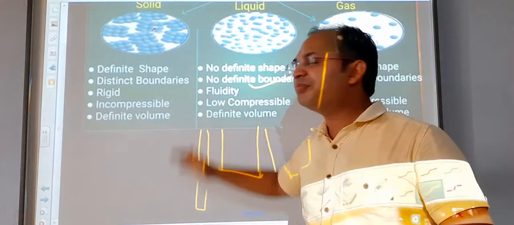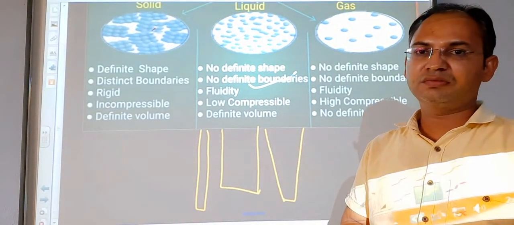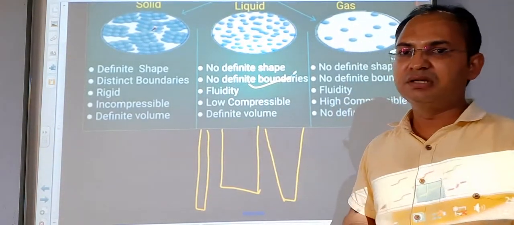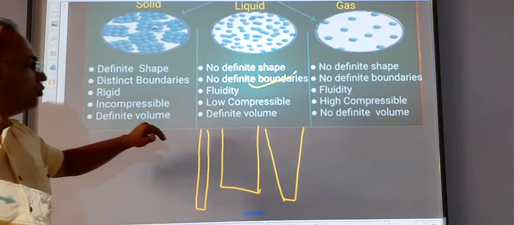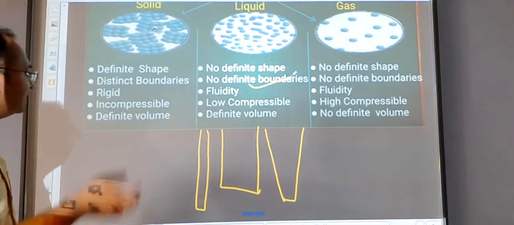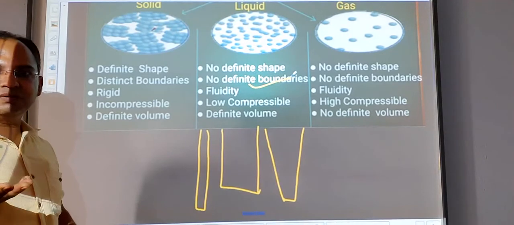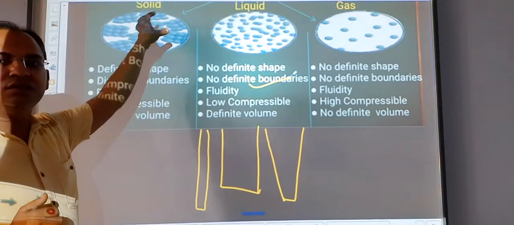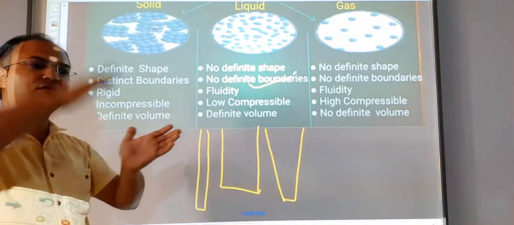Next thing is compressibility, that is, by applying pressure, up to which extent can it be compressed. So solids are incompressible. Compressibility is, students, directly related to their intermolecular spaces. If there is less intermolecular space, they will be less compressible. More intermolecular space, more compressible. Here there is no space between the molecules of the solid or negligible intermolecular spaces, so they cannot be compressed.